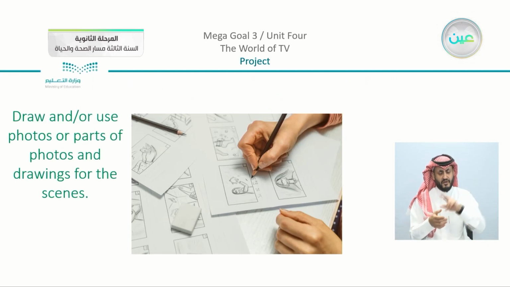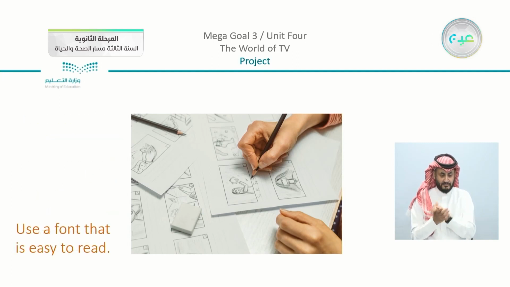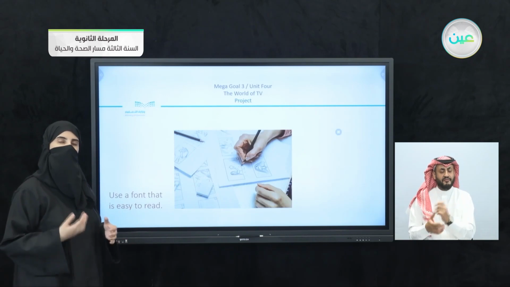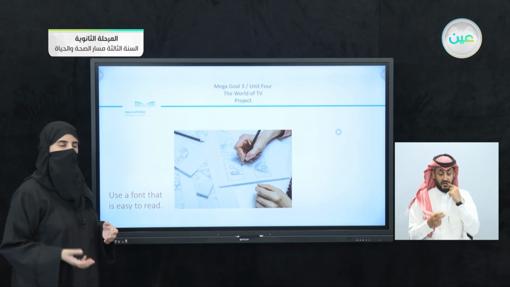Now draw and/or use photos or parts of photos and drawings for the scenes. So as you can see in the picture, there are different drawings for each scene. Transfer your script and action notes into the storyboard. You can write your notes by hand or word process them. Use a font that is easy to read. Now, actually, there are millions of fonts that you can use. You can use a font that is easy to read and also something that is attractive to see.